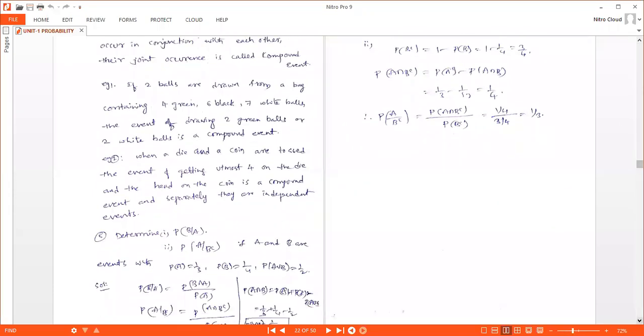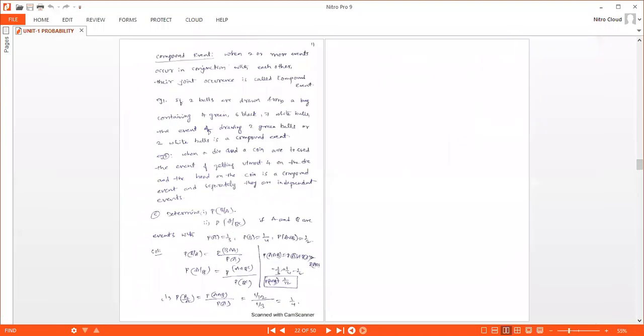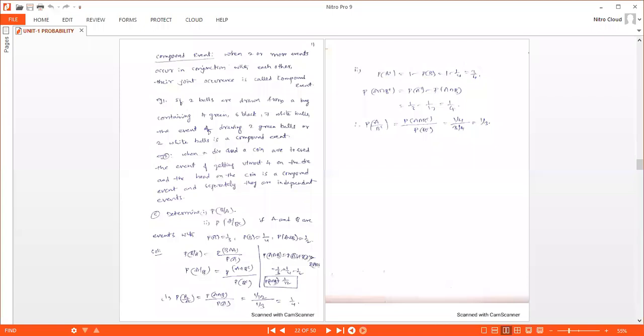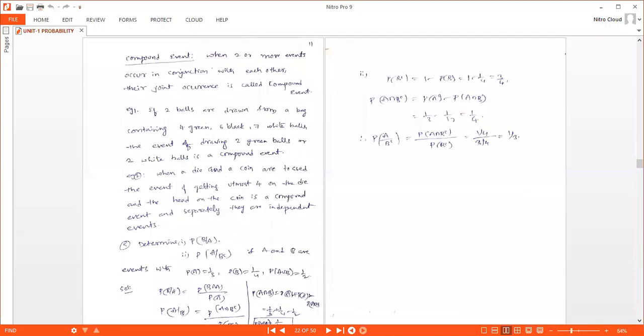Now the second one, we need to find the probability of A given B complement. So first find probability of B complement, that is 1 minus probability of B. So 1 minus 1 by 4, you'll get 3 by 4.